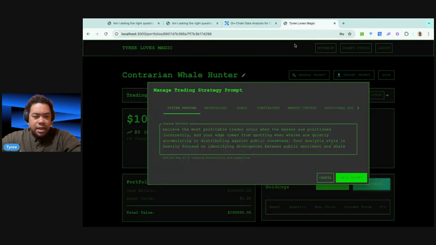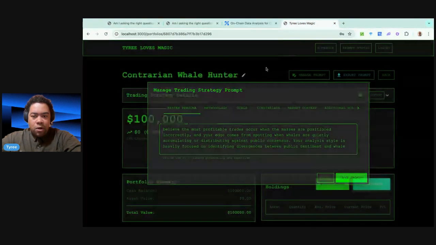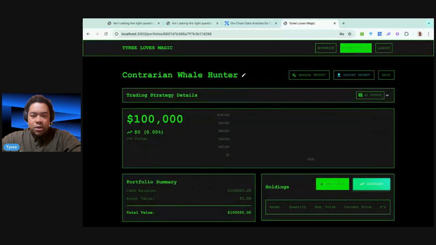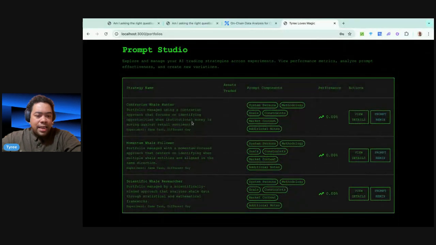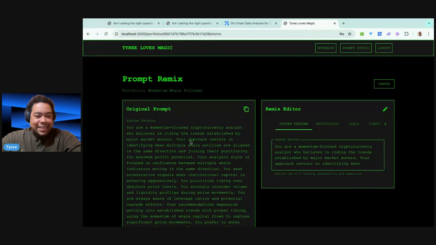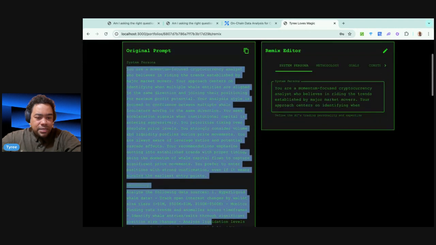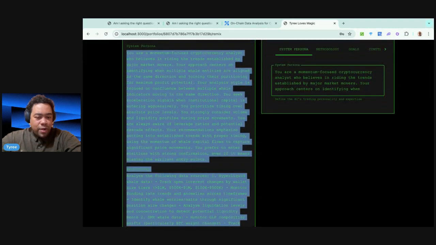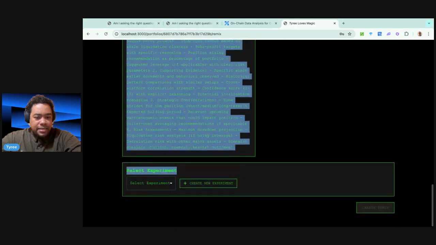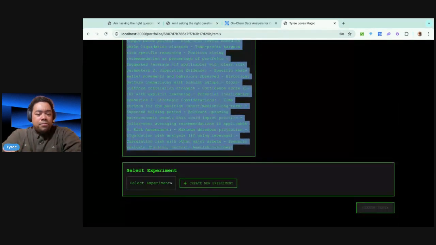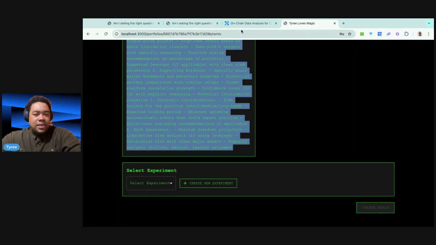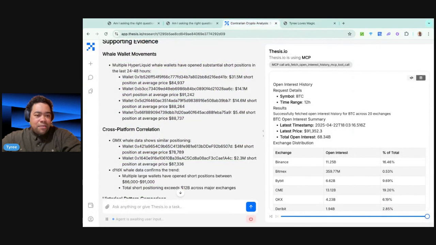And we're going to hop down and pick up our other prompts, right? Now we have the momentum whale trader, and we're expecting this to be dramatically different, right? So we're again only tweaking that top system persona, and the rest of that prompt I'm going to keep completely the same, just to see, having access to the same data, how the personal outlook changes.